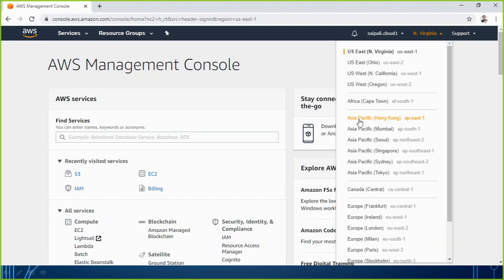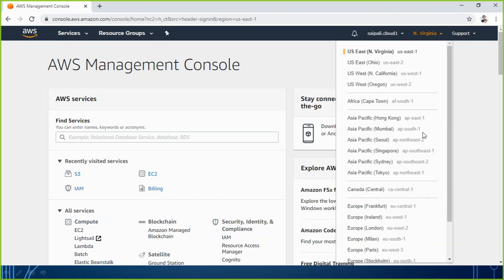We have Asia Pacific regions also, such as Hong Kong, Mumbai, Seoul, Singapore, Sydney, Tokyo. And you see Amazon has given them a specific code also. For example, this is in India. Mumbai is a city in India. So Asia Pacific Mumbai has the name AP, A for Asia, P for Pacific.